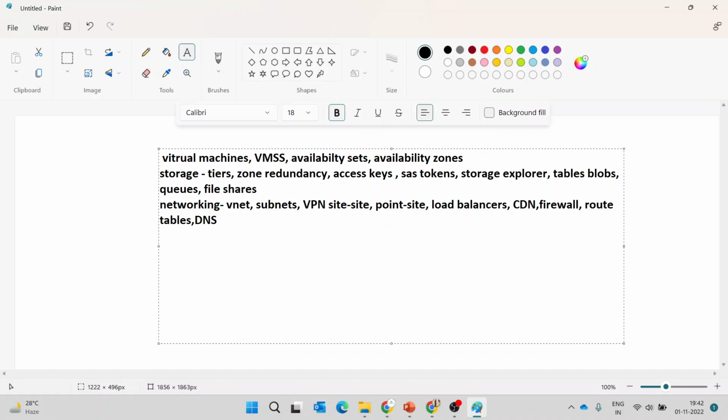And the other concept which we learn is Monitor. Whatever resources we create, we'll monitor all those resources. For monitoring, we'll learn about two things, like Log Analytics workspace. Here we'll learn about a query language called KQL. And the other thing is Application Insights.